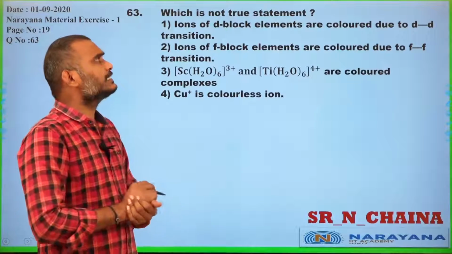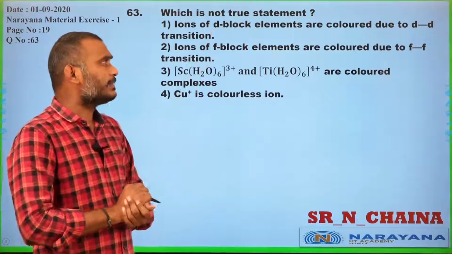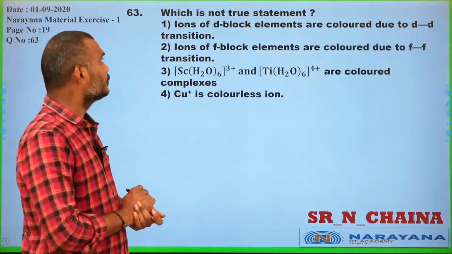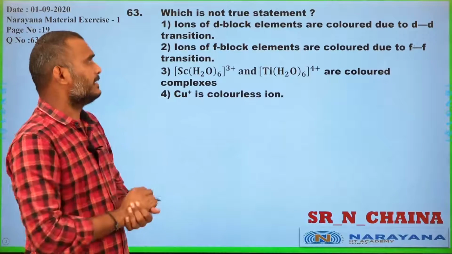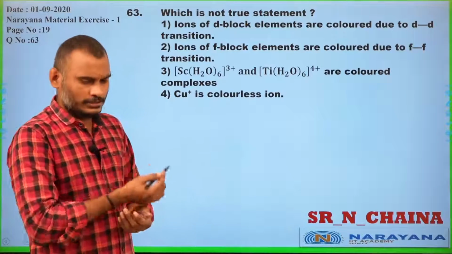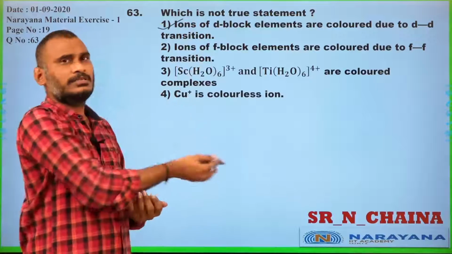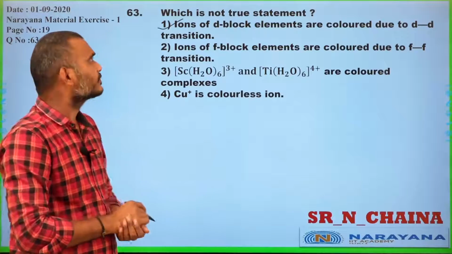Which is not a true statement? Ions of d block elements are colored due to d-d transition. That is what we just discussed.